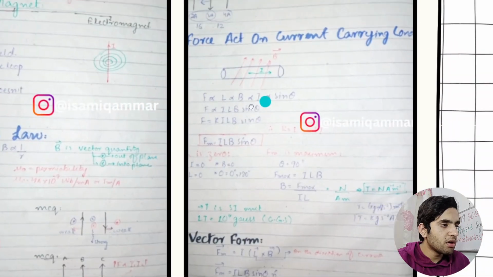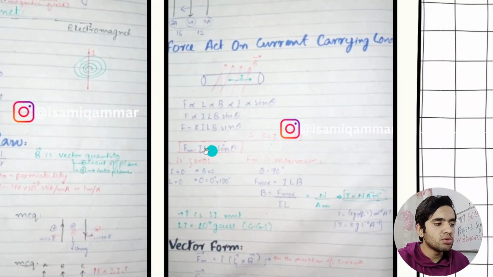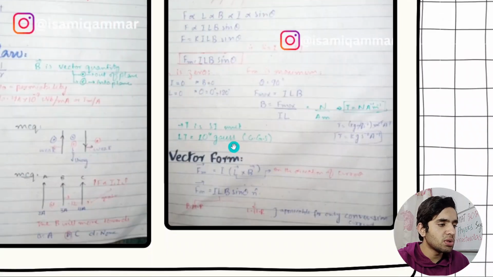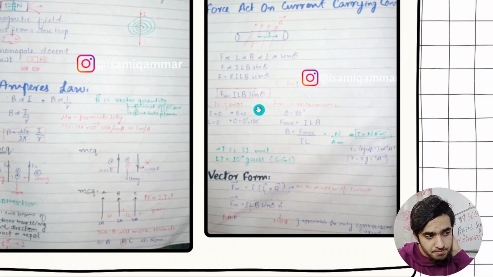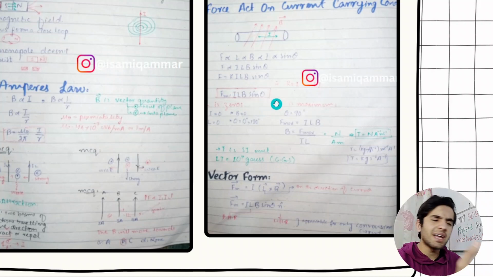Then we have force on a current carrying conductor. This is also important. F is equal to I L B sin theta. You need to know that, and here is the vector form of it, and the unit of magnetic field B. I have written multiple names of it.